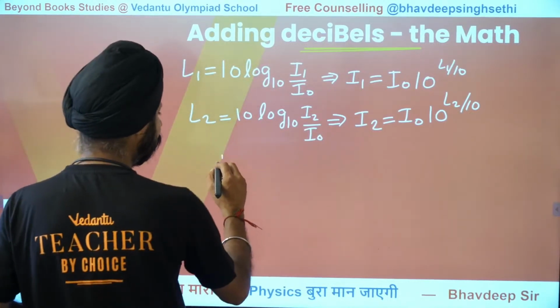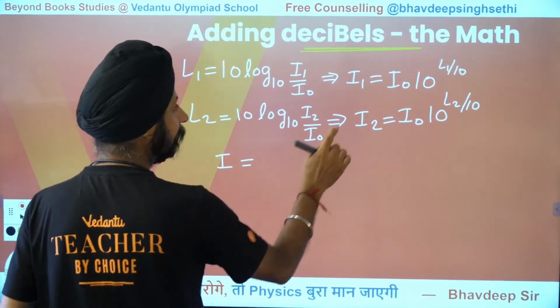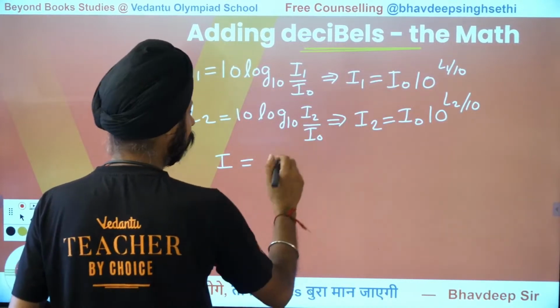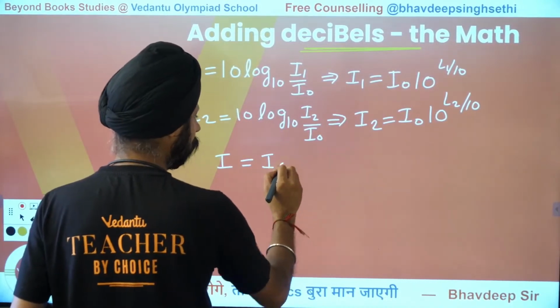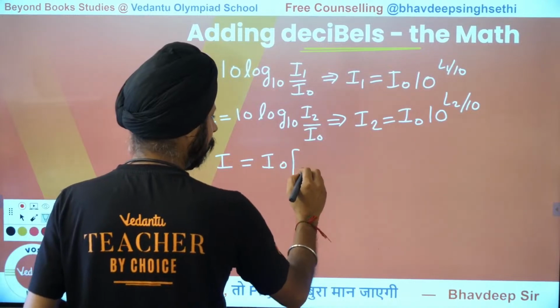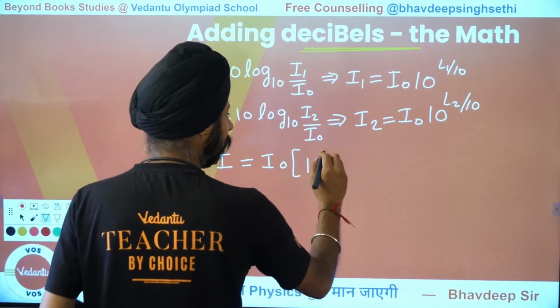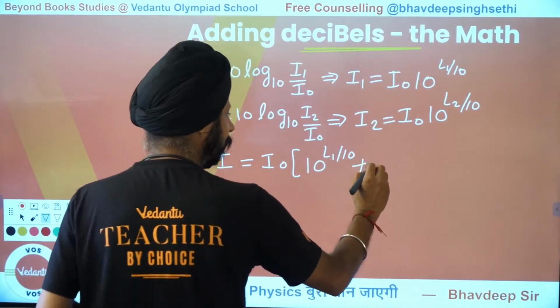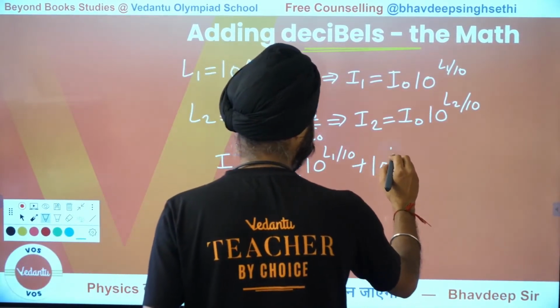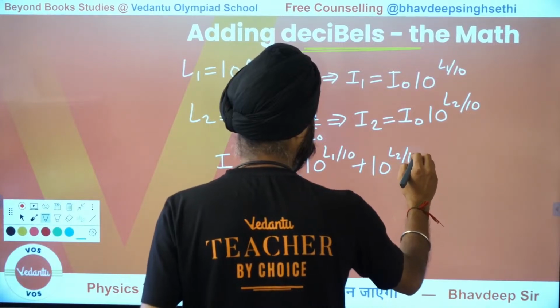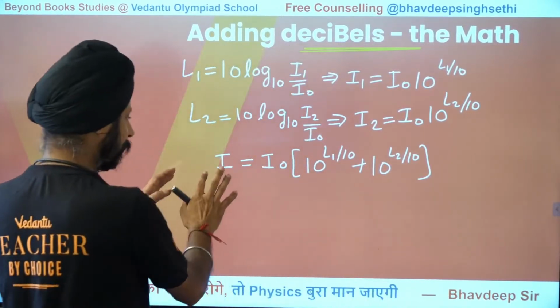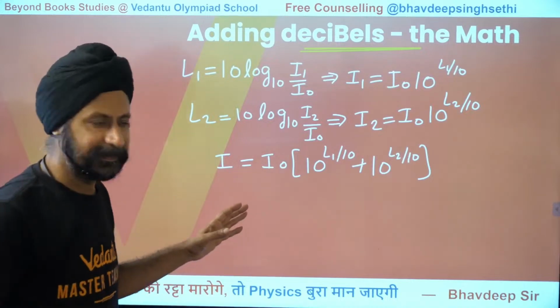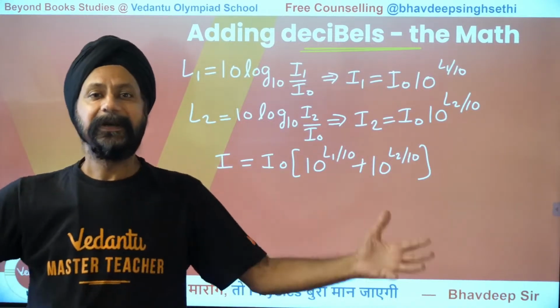So what is the resultant intensity? The resultant intensity is this plus this. Factoring out I naught, you get 10 to the power... see how this is coming close to what we did in the first slide. But let's finish this. The resultant intensity is this much, so how much is the resultant level?